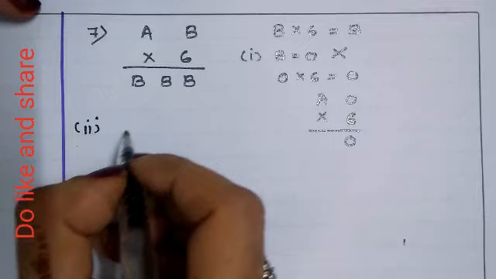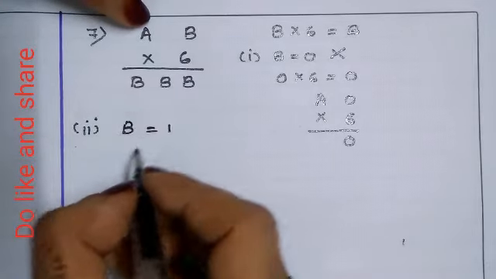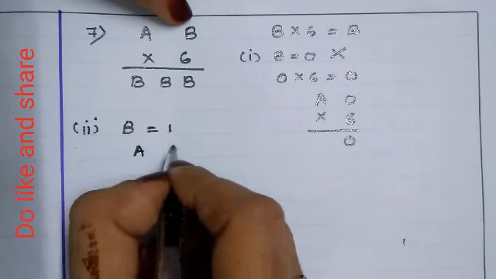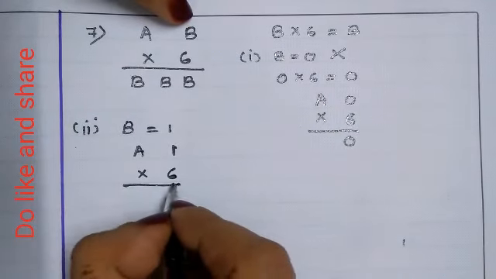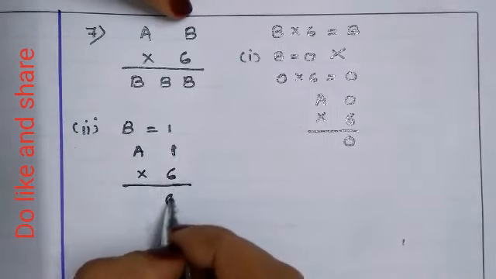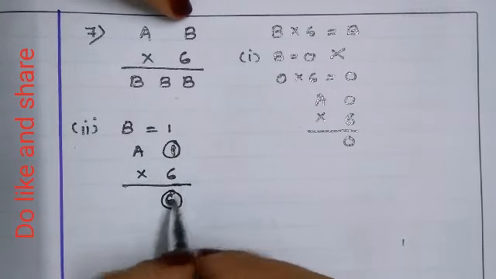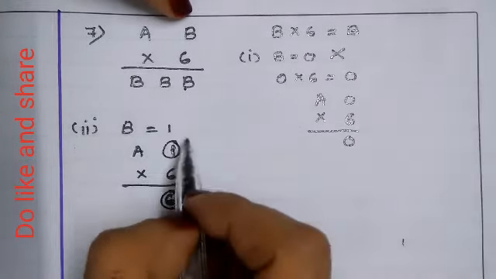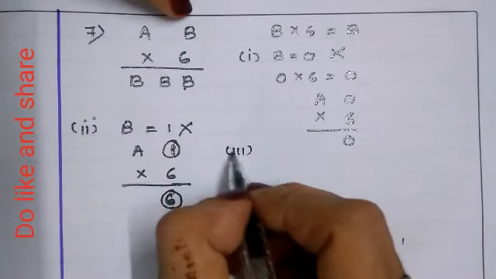Second case, if we take B equal to 1. Let us check 1. A into 1 into 6. 6 ones are 6. Here we have taken B as 1 and got 6, which is not possible because B should stay the same. Here also it is B. So B equal to 1 is not possible. Let us take B equal to 2.